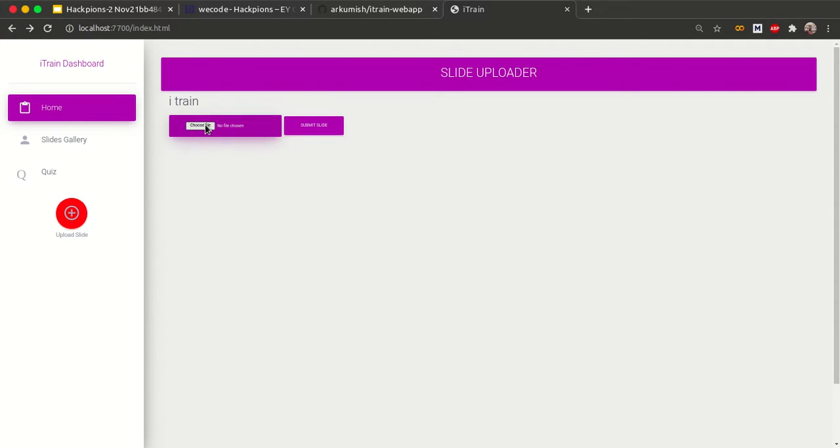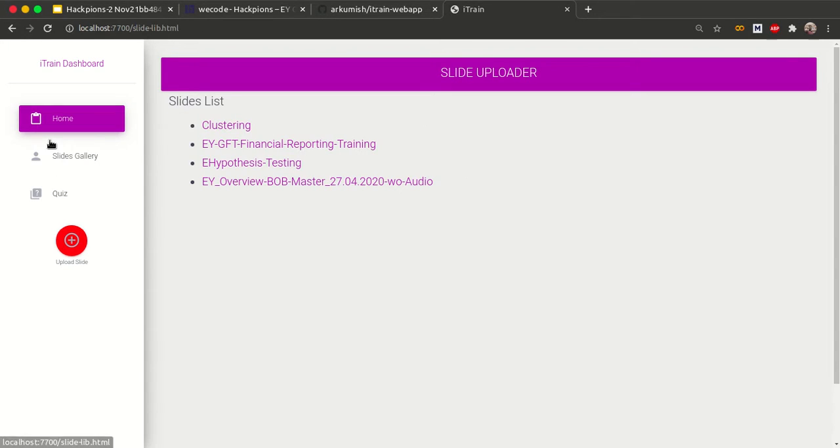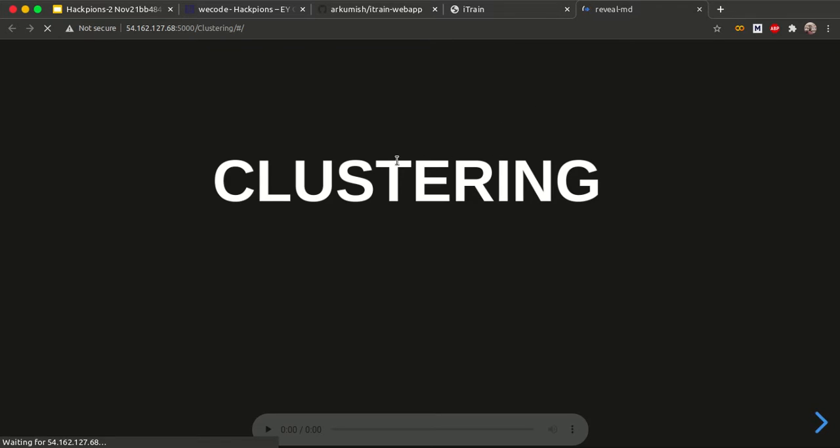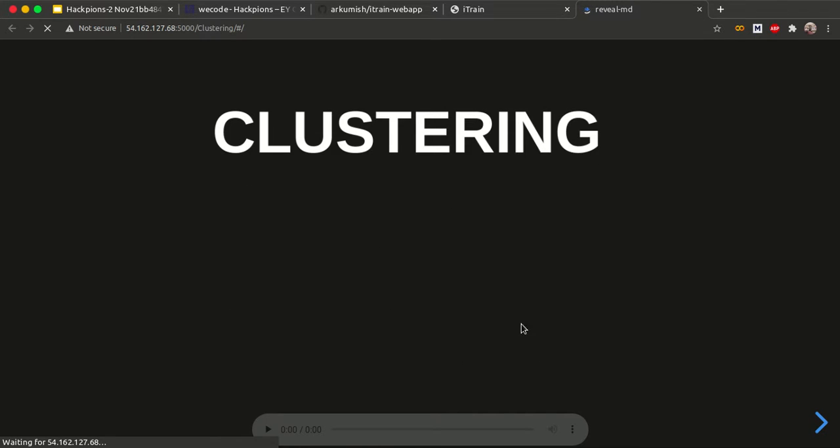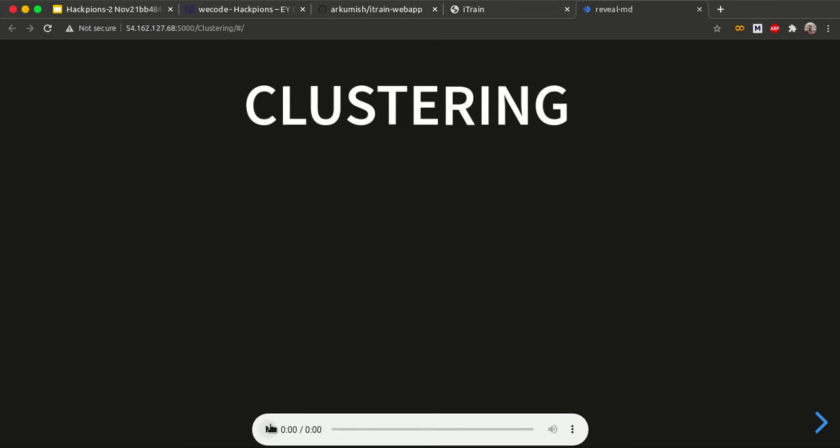Here a teacher can go and choose a file, and then select the PowerPoint presentations that a student can submit for our system to process. Next, this PowerPoint presentation will be processed by our system, and then it can be visualized like this. Let's say the clustering PPT that was given as a base example. The clustering PPT got converted into this beautiful-looking slide, and it got read out also.